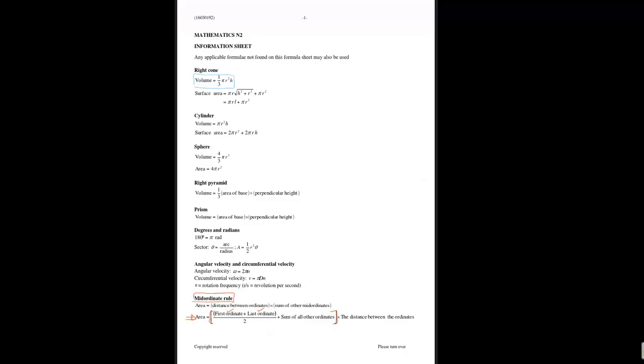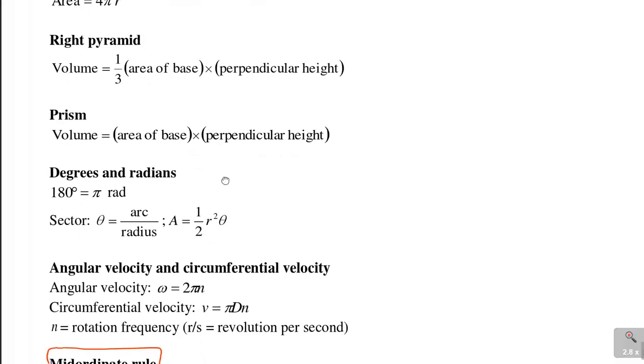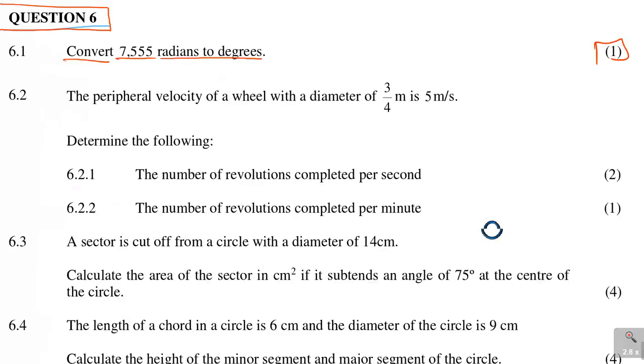So you go to your formulas and look at the formula that covers that part, and you'll see there is one, and it is this part, degrees and radians. You see 180 degrees is equal to pi. So you come here and say 180 degrees is equal to pi. So they want you to convert 7,555, then that you don't know is x, then you cross multiply.